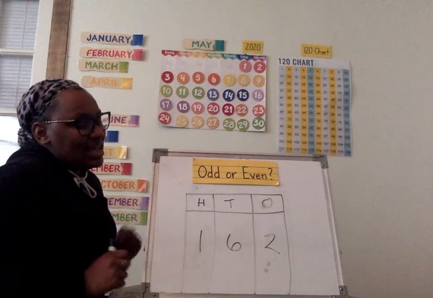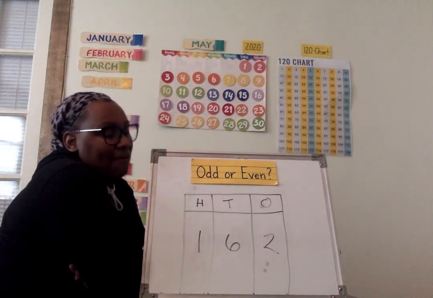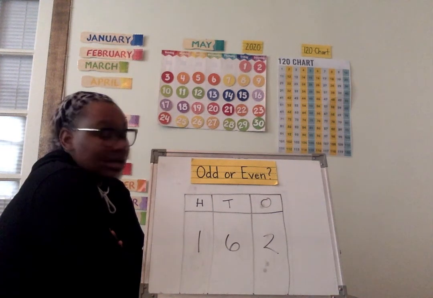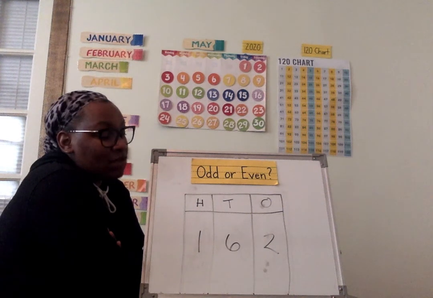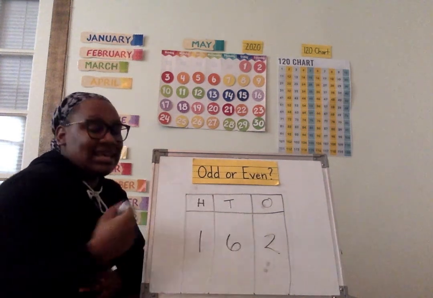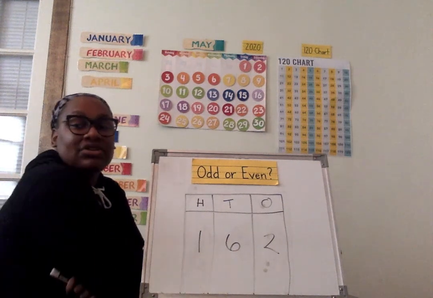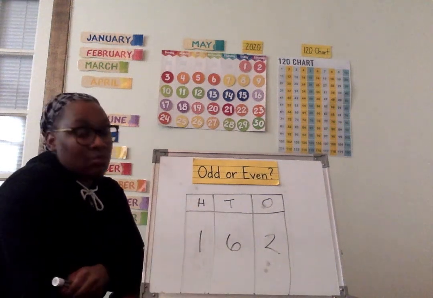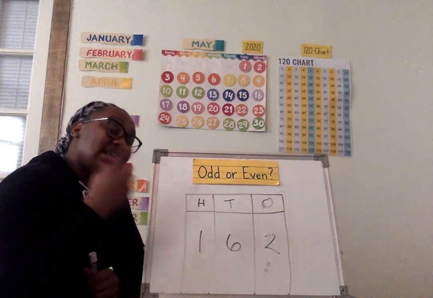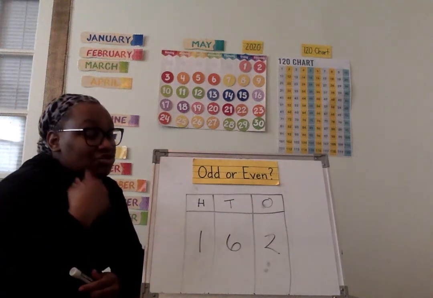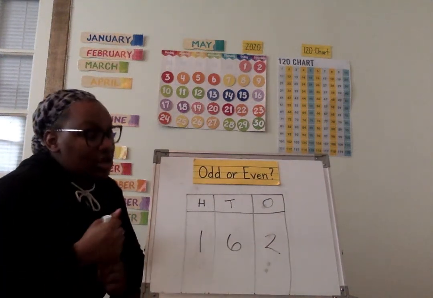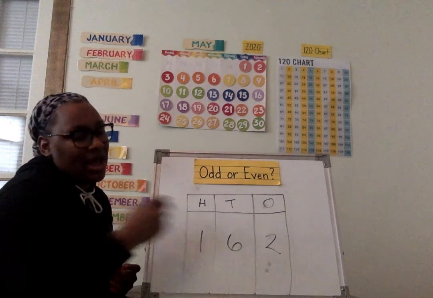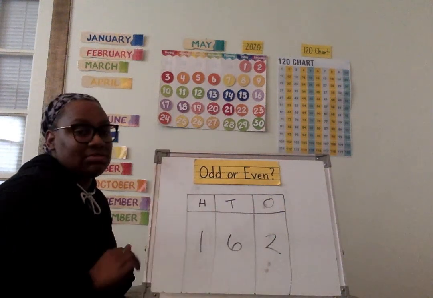Quick question. Looking at our hundreds, tens, and ones chart, how many tens are in the number 162? That's right, there are 6 tens in the number 162 because there's a 6 in the tens place. How many hundreds are in the number 162? That's right, there's 100 in the number 162 because there's a 1 in the hundreds place. And when you say the number, you hear how many hundreds? 162. Great job. And how many ones are in this number? That's right, just 2 because there's a 2 in the ones place.